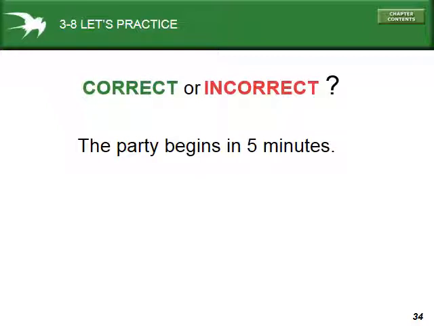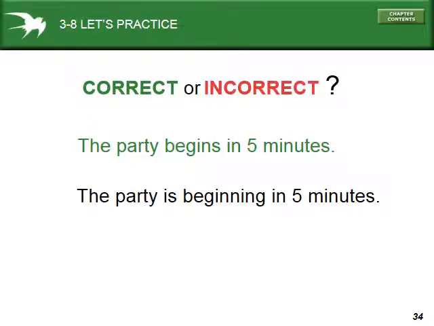So, the party begins in 5 minutes. Okay? Is this correct or incorrect? This one's correct. Okay? Because begin and end and start and finish are some of those scheduling words, right? The party begins in 5 minutes. There's some schedule for it. The party is beginning in 5 minutes.